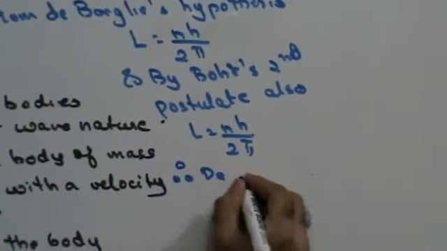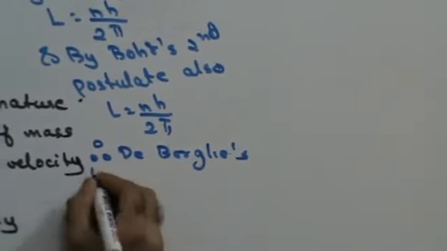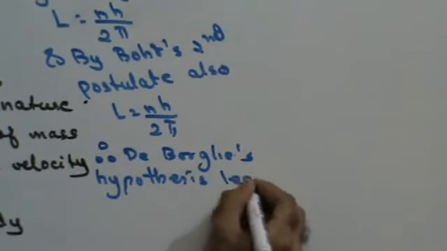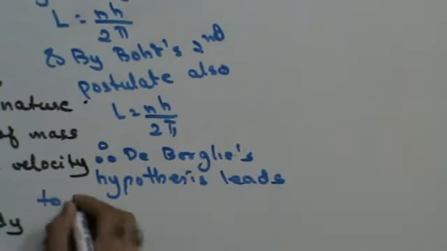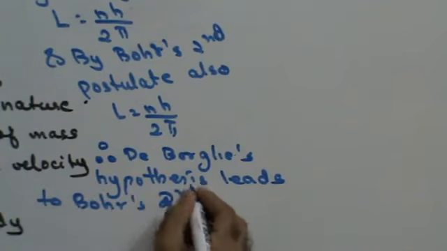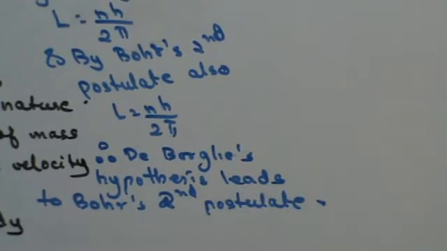Therefore de Broglie's hypothesis leads to Bohr's second postulate. Right, that's how you get this.